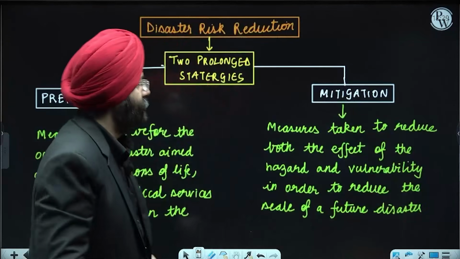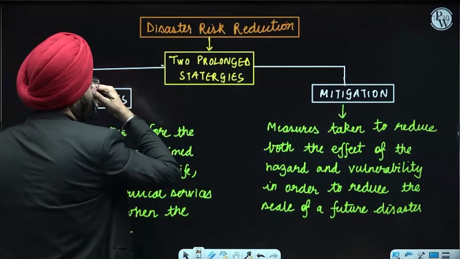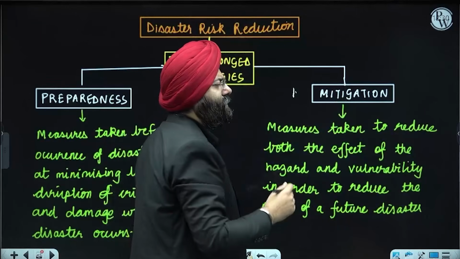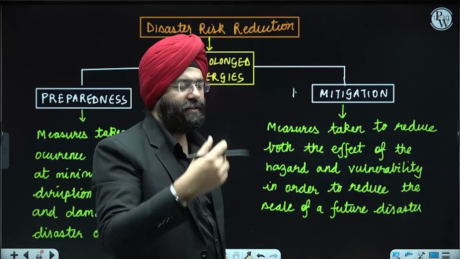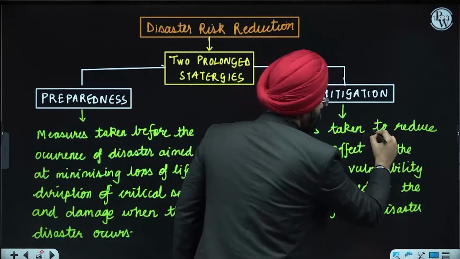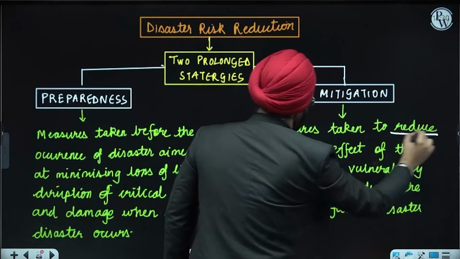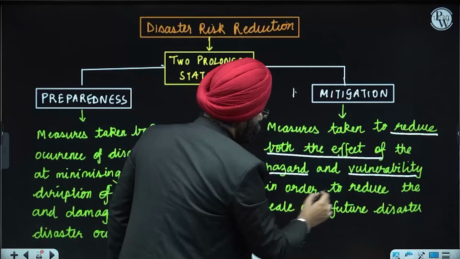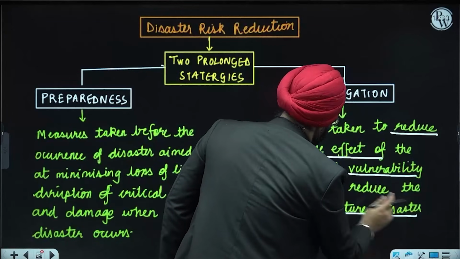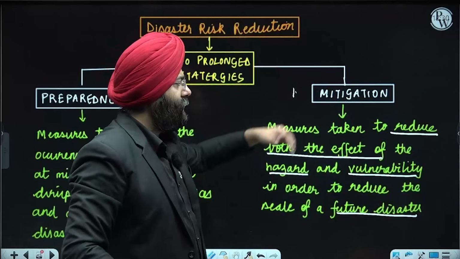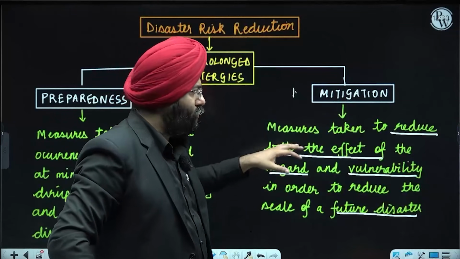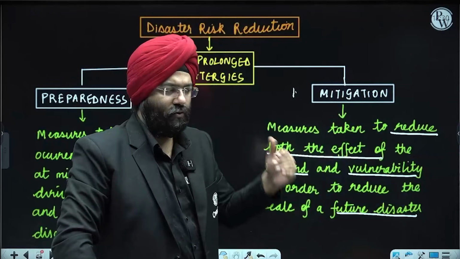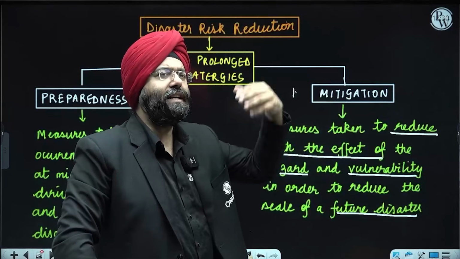Clear? Now see here. Disaster risk reduction basically involves two prolonged strategies. First, mitigation. What do you mean by mitigation? Many people misinterpret it, so you should understand the concept. Measures that are taken to reduce both the effect of the hazard and vulnerability, in order to reduce the scale of future disasters. See, what are the steps that have been taken in order to reduce the hazardous outcome, so that in the future these things do not happen, or you're already getting prepared for it, right?